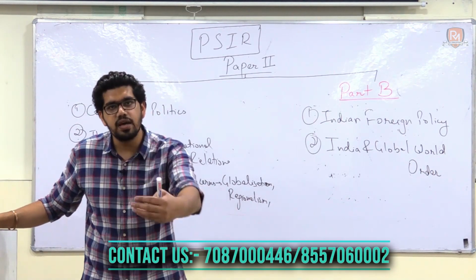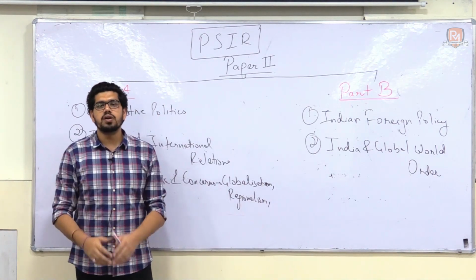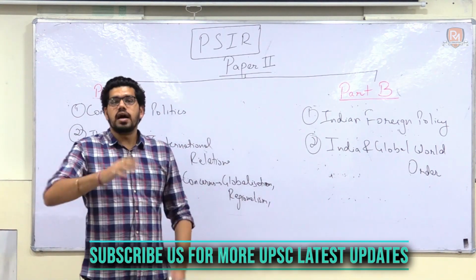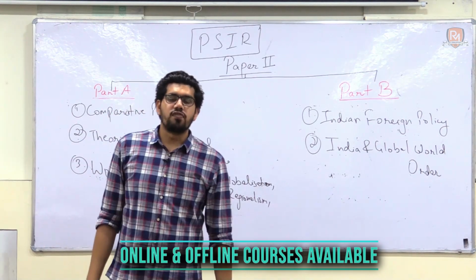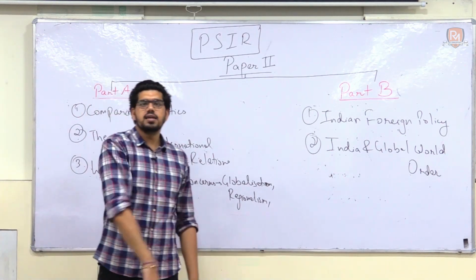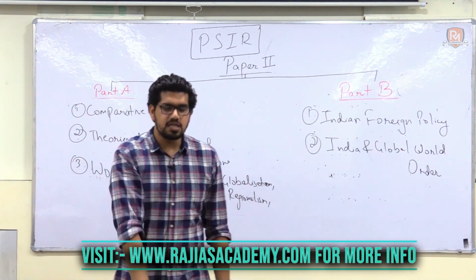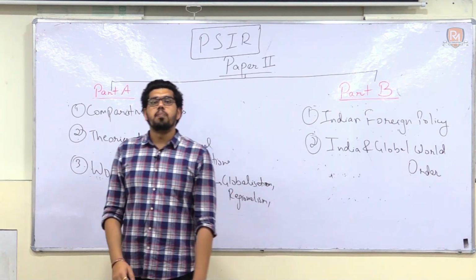So what I did with my students last year is that I gave them a broad understanding of the syllabus and of the topics. I made them write certain points in the class. For example, when we were discussing India and China, I told them the entire history of India-China relations, the present perspective, and the future idea of India-China relations.